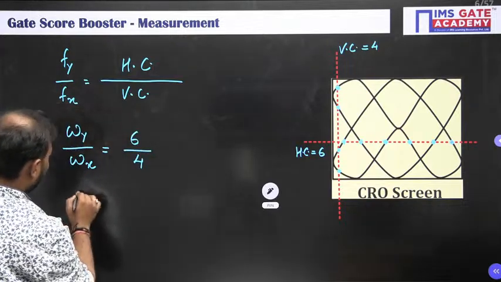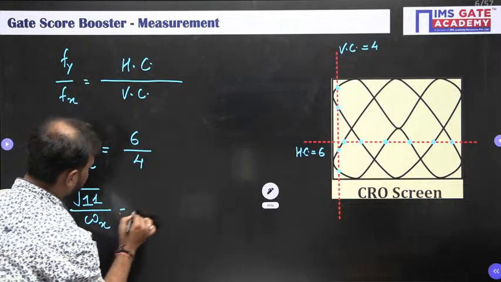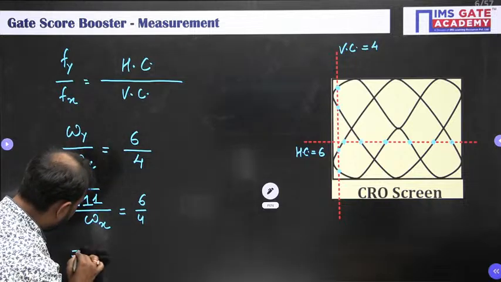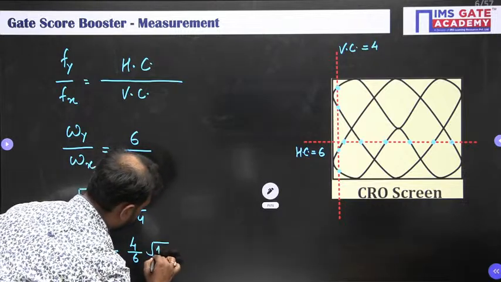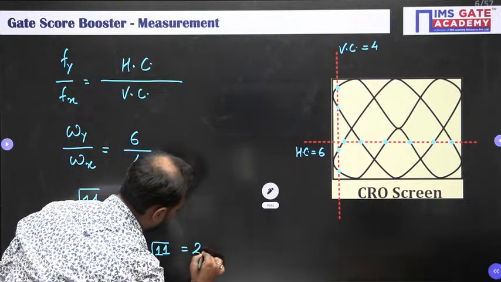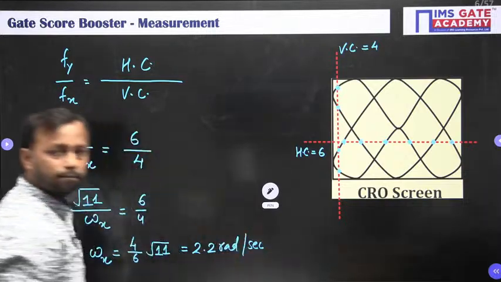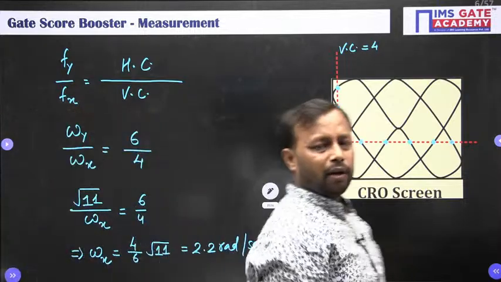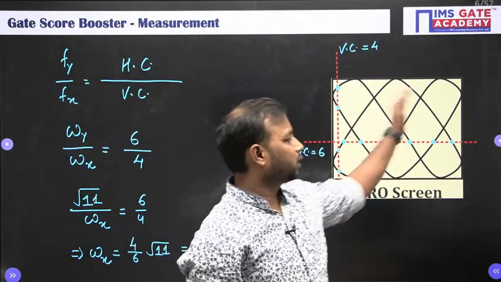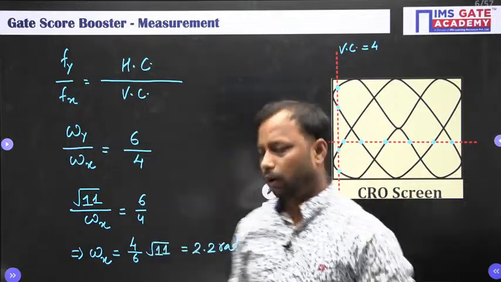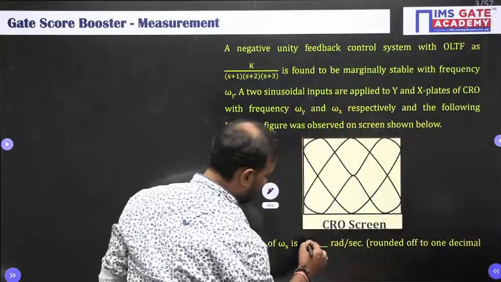What is the omega y value? It was root over 11, divided by omega x, 6 by 4. So from here omega x is equal to 4 by 6 root over 11, which is 2.2 radian per second. So this will be the value of the reference signal, omega x, for which you are going to get such a kind of Lissajous figure. Alright, so the correct answer for this question is 2.2.